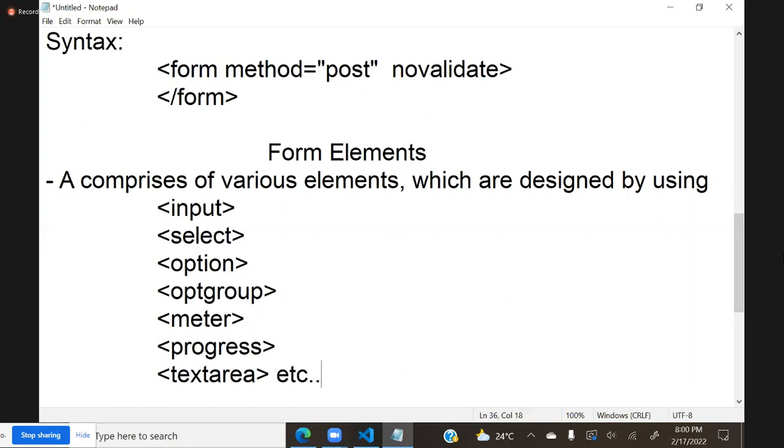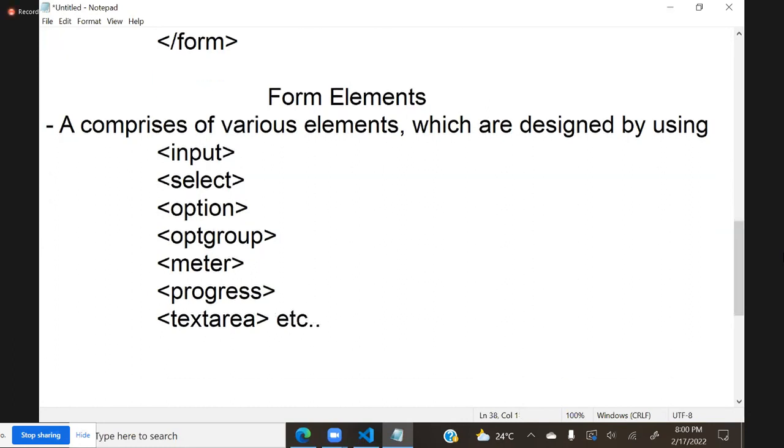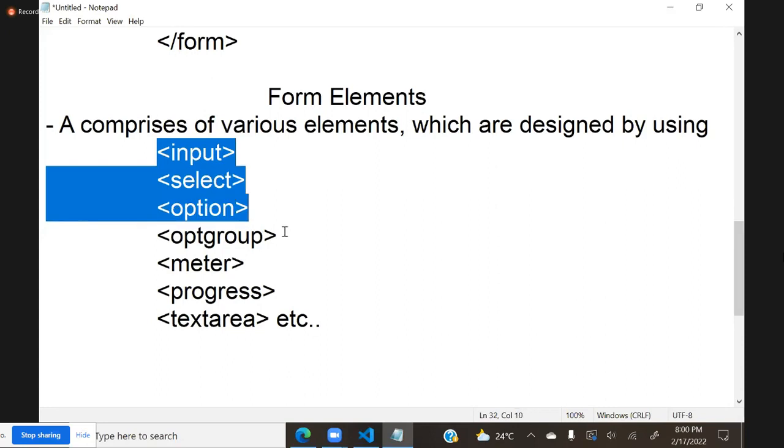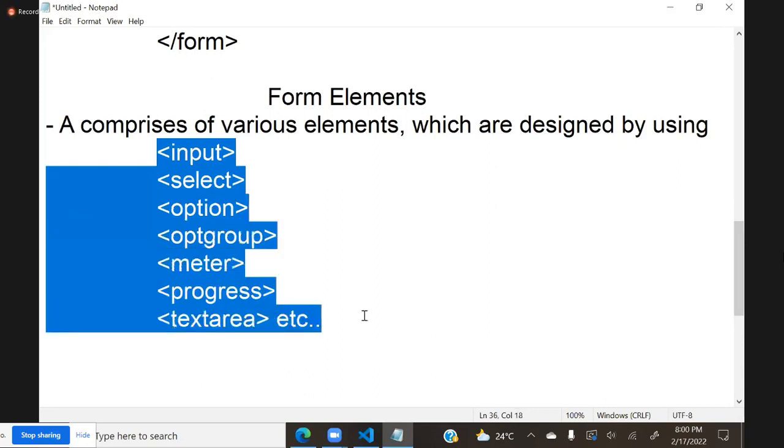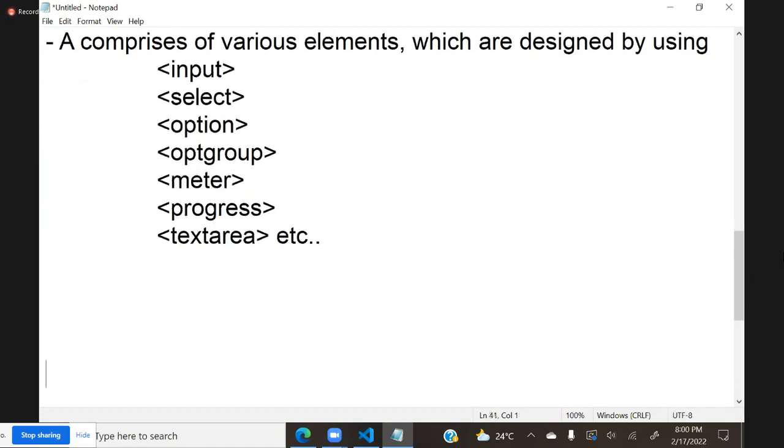All these come under form elements. Inside the form, elements are designed by using these tags. By using these tags, we design elements. We will see one by one how to design. First, we will see how we can design the form elements.